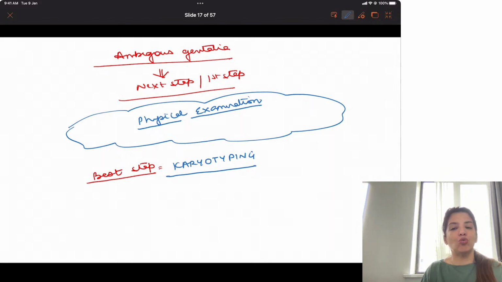And if they ask you what is the best step to be done when a baby is born with ambiguous genitalia, the best step is karyotyping. Clear to all of you?